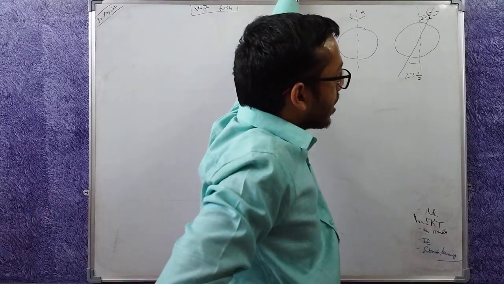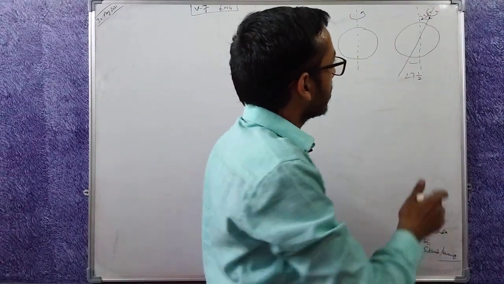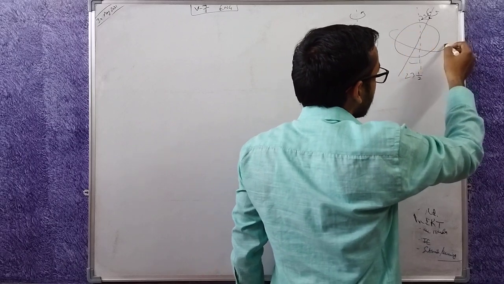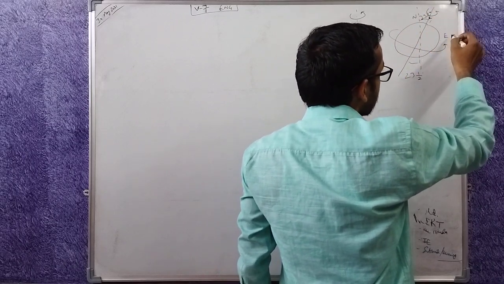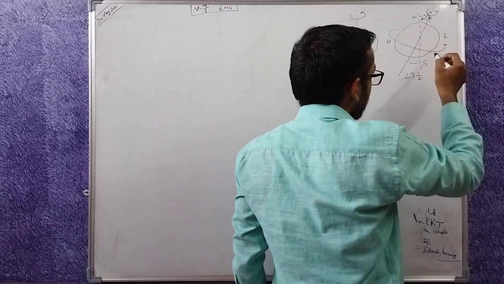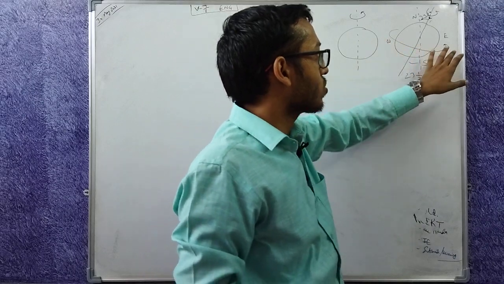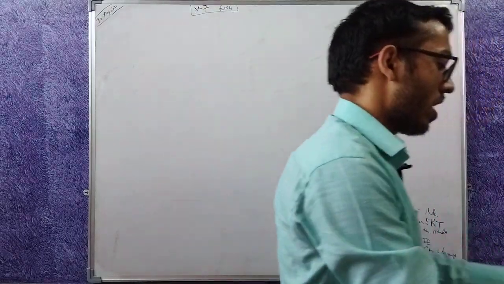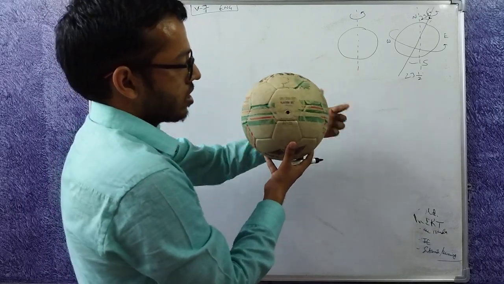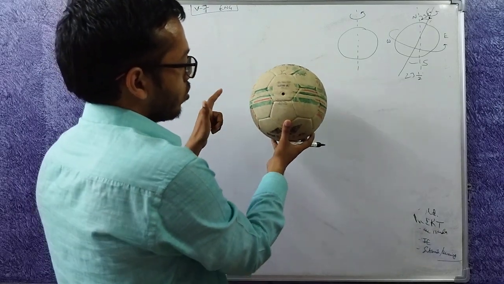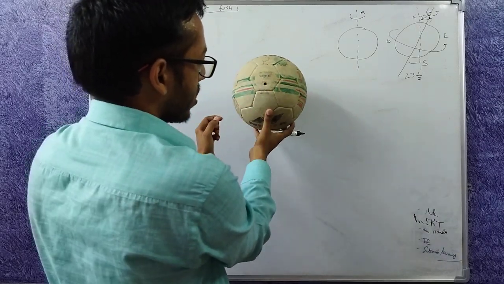Now the 23.5 degree angle is there. This is the axis. Earth is rotating this way. Now this is north, this is east, this is west, this is south, the four cardinal directions. So earth rotates from west to east. So as shown here, here is the equator, north, east, west, south. Earth rotates from west to east, this way.